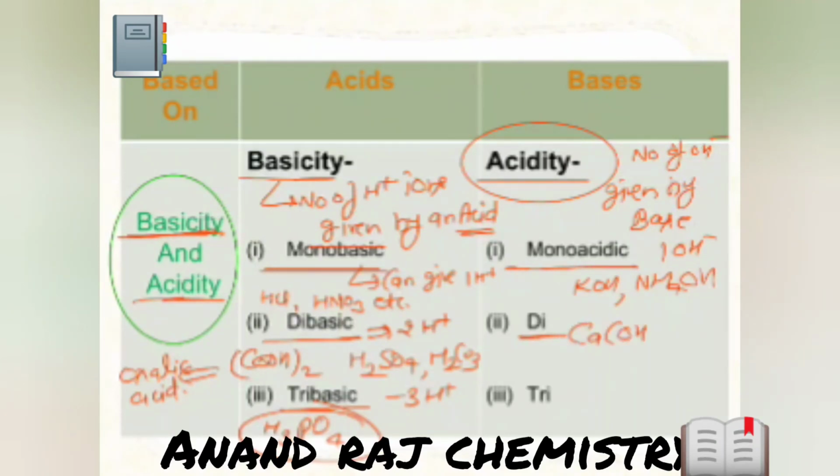Diacidic, example Ca(OH) whole twice, Mg(OH) whole twice, etc. Now third is triacidic bases. Example Al(OH) whole thrice, Fe(OH) whole thrice, and so on. Okay. So first of all, tell me quickly if this part is clear. Basicity, number of H plus ions given by an acid. Acidity, number of OH minus ions given by a base. Okay?